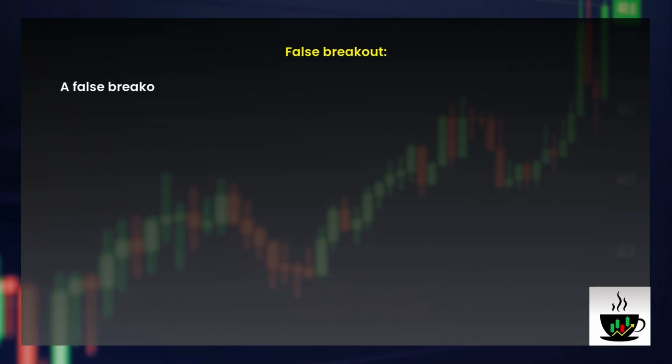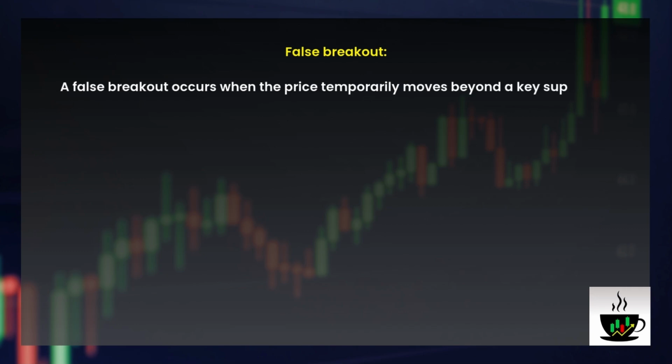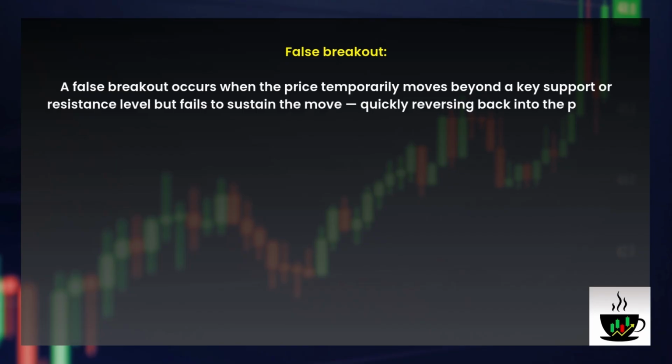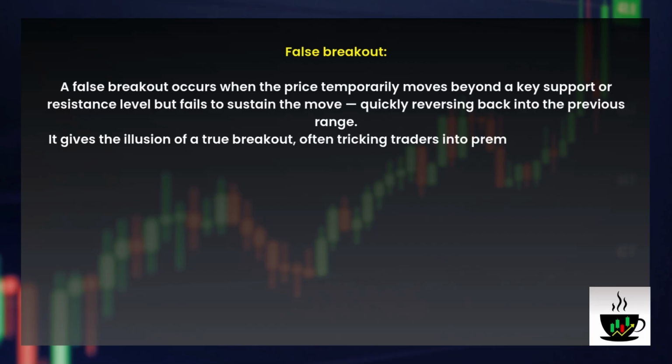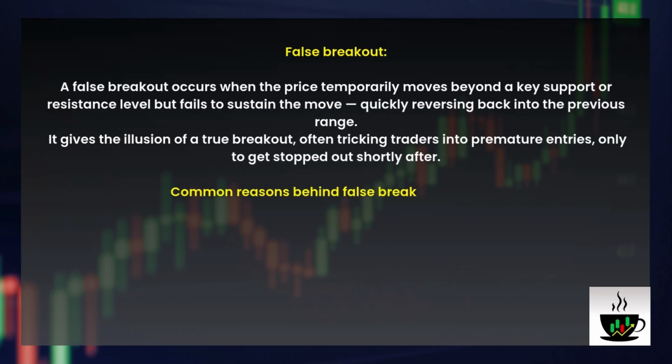False breakout. A false breakout occurs when a price temporarily moves beyond a key support or resistance level but fails to sustain the move, quickly reversing back into the previous range. It gives the illusion of a true breakout, often tricking traders into premature entries, only to get stopped out shortly after. Common reasons behind false breakouts include market manipulation.